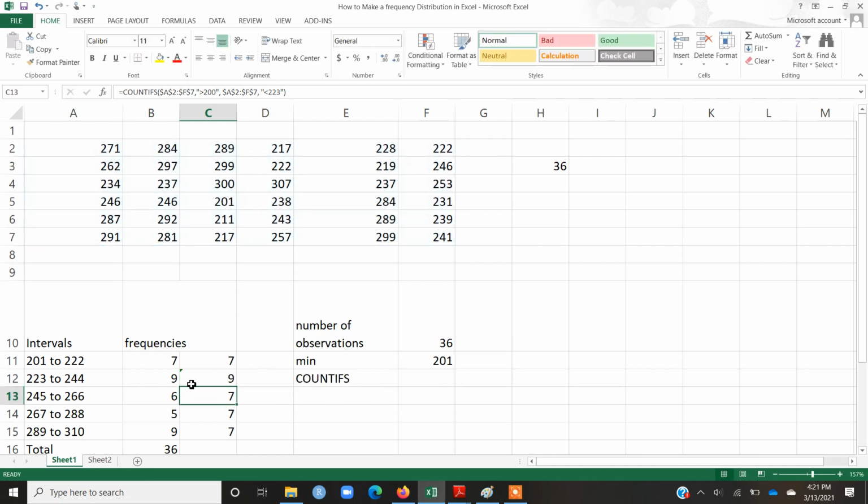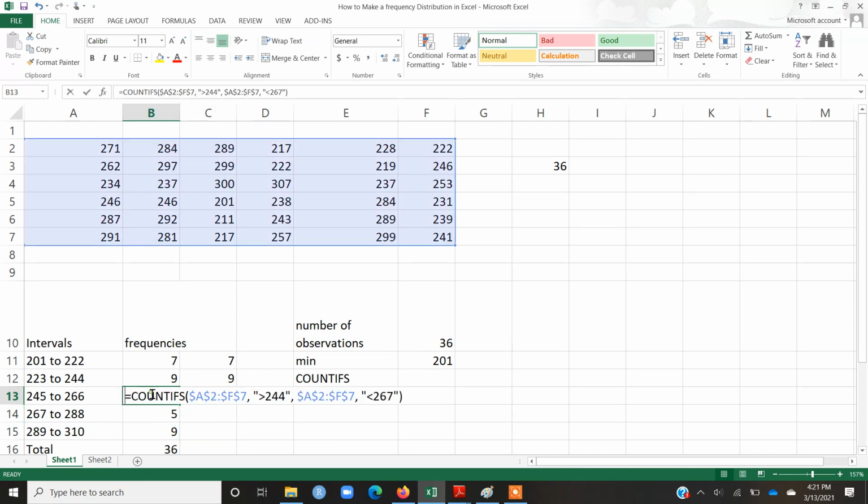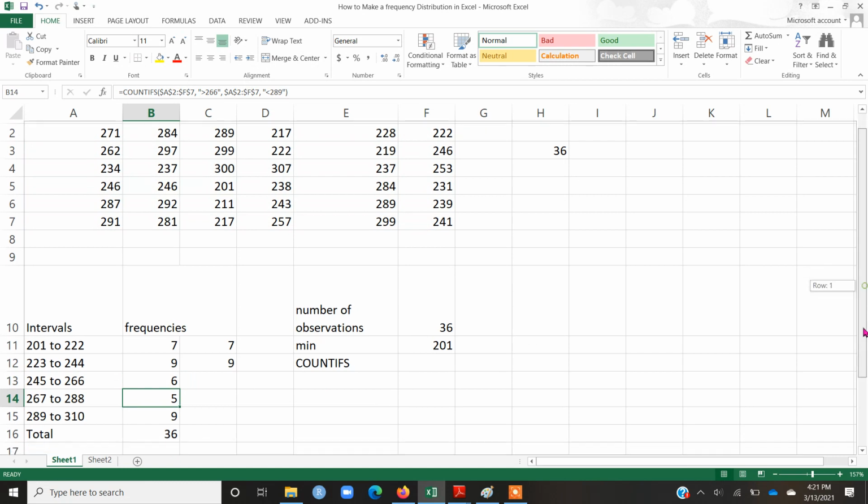Now I'm deleting this because I have already done that here. If you double click here, that is exactly what I have done. I've used the COUNTIF function along with the dollar symbol, and I've changed the criteria in each of the rows. So now I have the frequency distribution.